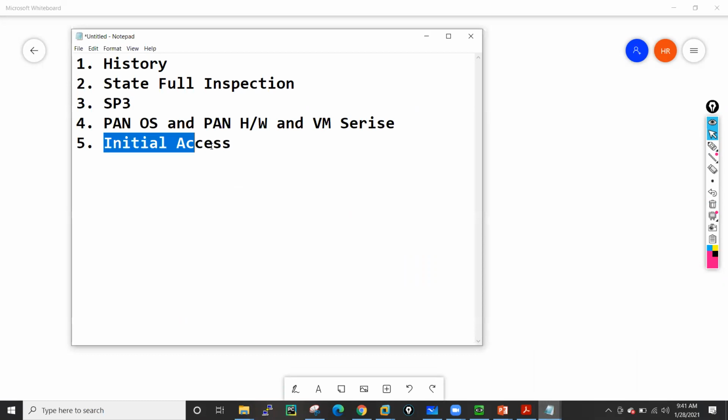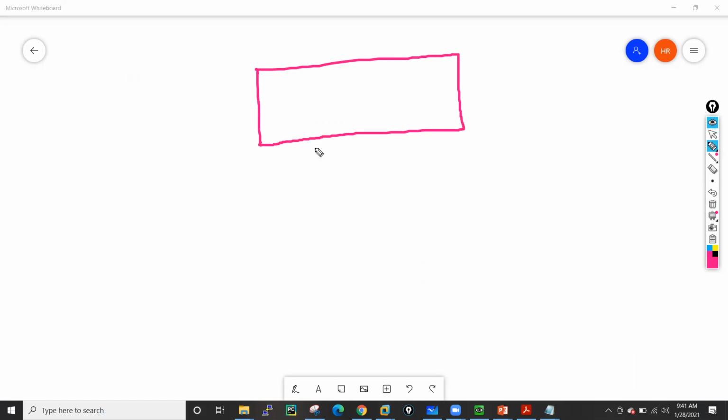Now let's discuss the initial access. Let's suppose you have got a new Palo Alto box in your office and your manager comes and says, can you just start configuring that box? What you need to do? Generally a Palo Alto box comes with a few default settings. The default username for login to this box is admin, and the default password is also admin, and the default IP address